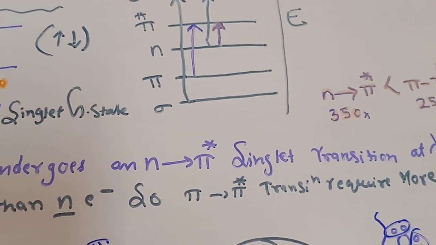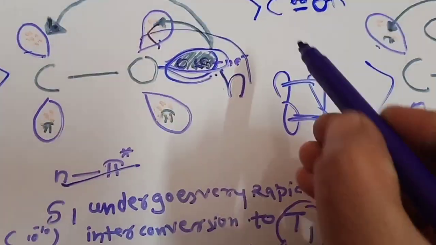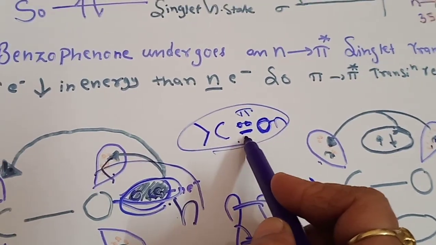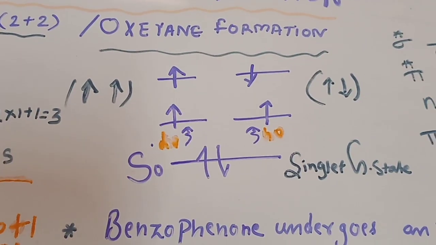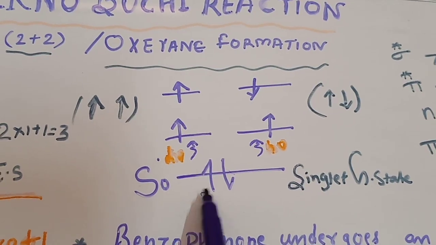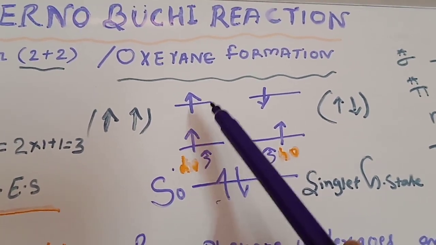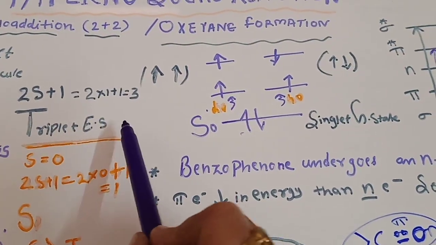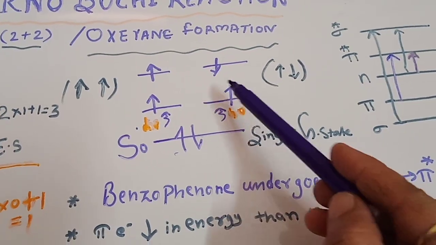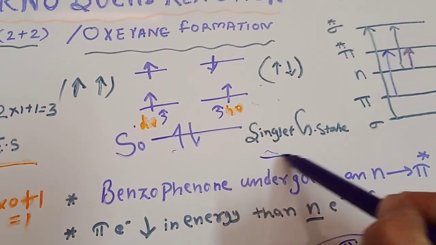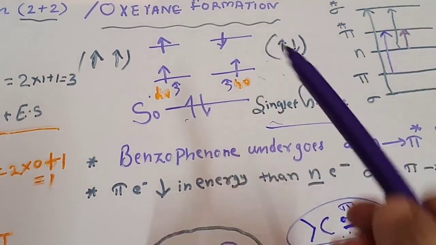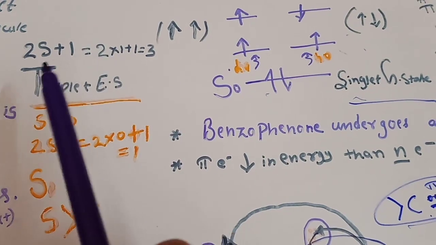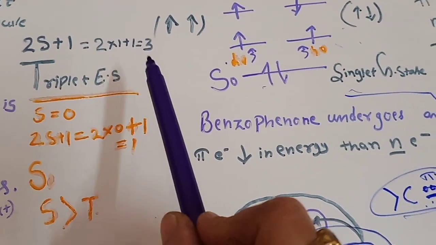Now when light falls on the carbonyl group, the electrons in the ground state will absorb the radiation and jump from the ground state to the excited state. If both spins are parallel, this is termed the triplet state, and if the electrons are antiparallel to each other, this is termed the singlet state. With parallel spins, calculating the multiplicity as 2S plus 1, we get 3 here.